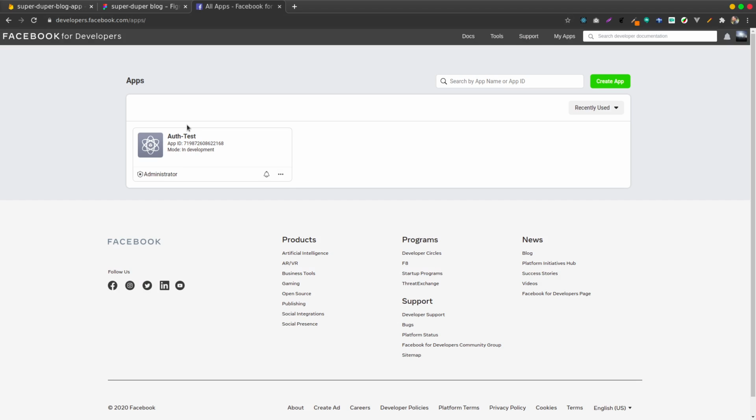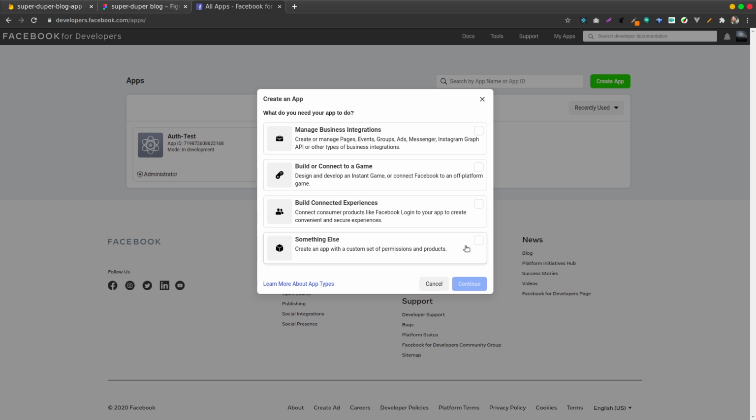In your case, if you are new, you won't see this; it's here because this is my application which I was testing out. So I say create app. They will tell you all this stuff, and I just click to continue. I'll say I want something else, because I don't need all these things, so I say continue.